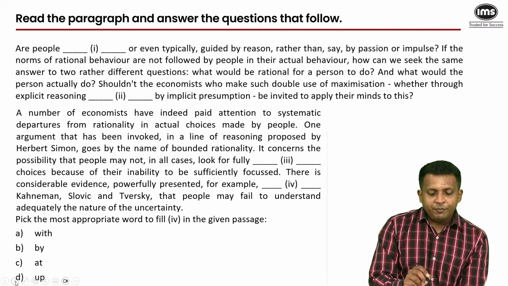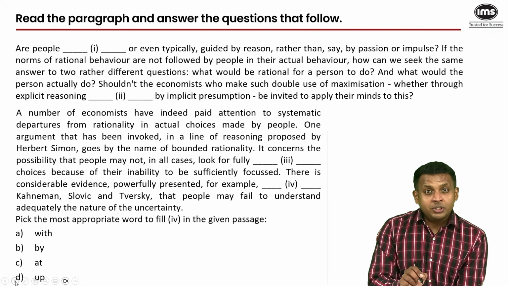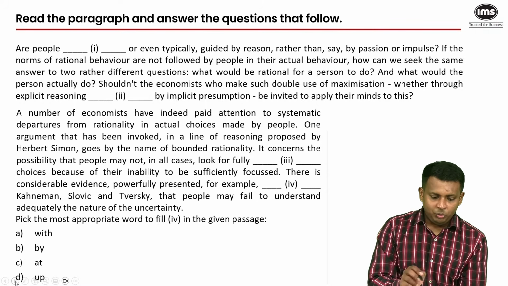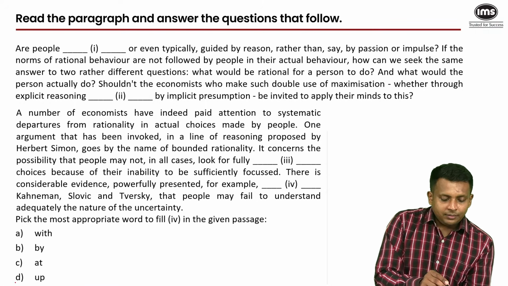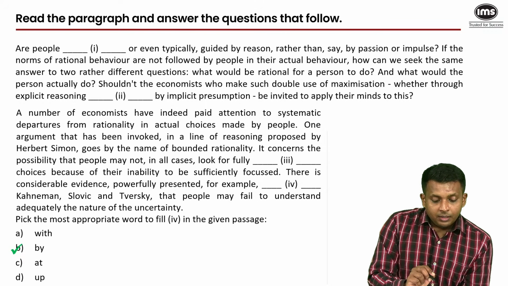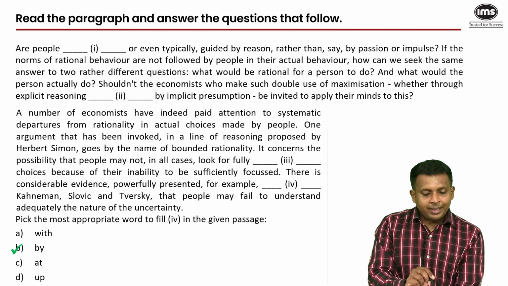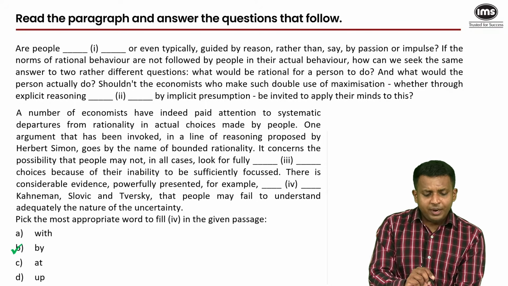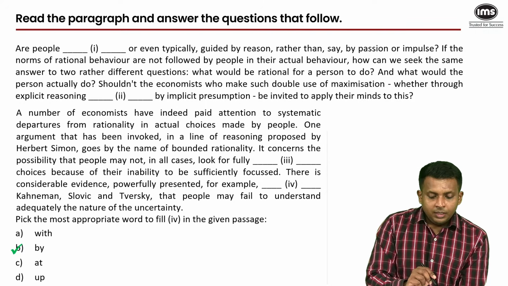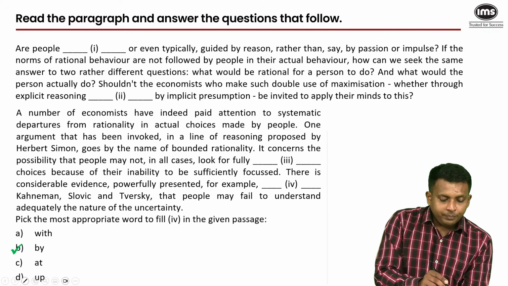There is considerable evidence presented, for example, blank. So we need a preposition which goes with presented. It's going to be by. And here we have our answer for this blank, by. Powerful evidence, considerable evidence, powerfully presented by Kahneman, Slovic, Tversky that people may fail to understand adequately the nature of uncertainty. Two more blanks remaining.